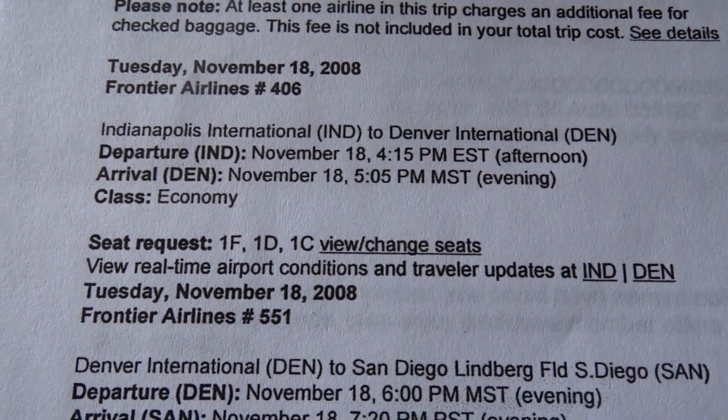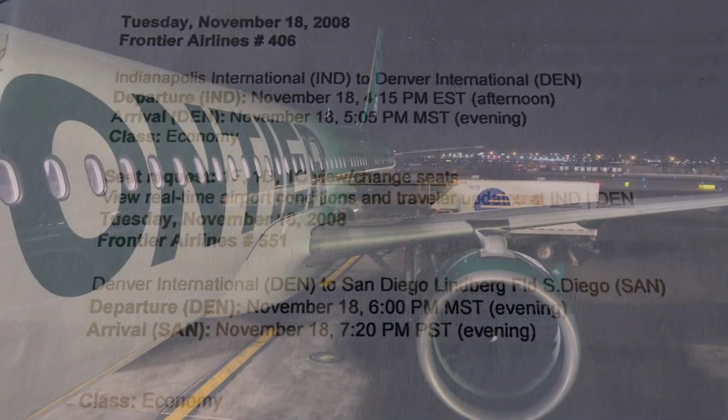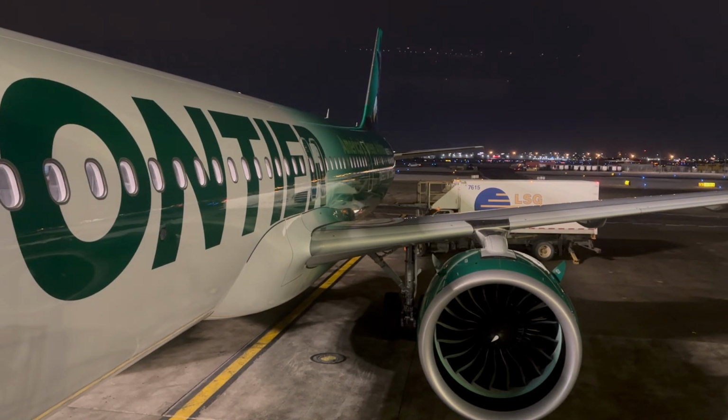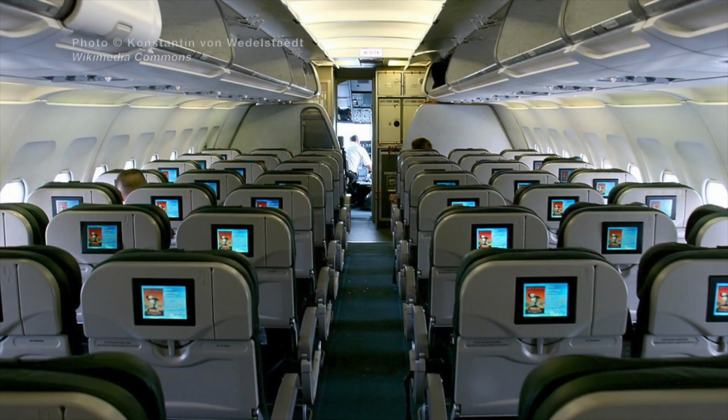Later that year, in November 2008, we flew Frontier Airlines to San Diego. This was back when Frontier was more of a leisure-focused airline than an ultra-low-cost carrier. In fact, they used to have these little TV screens in their planes before ultimately removing them.